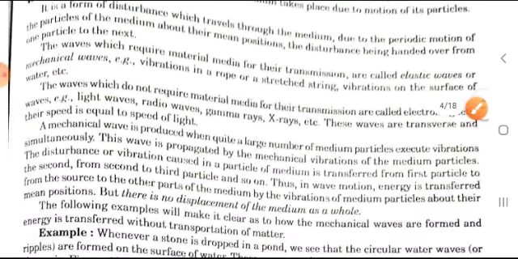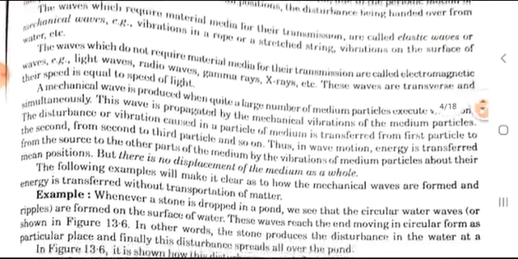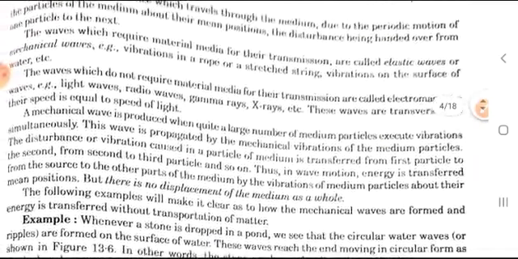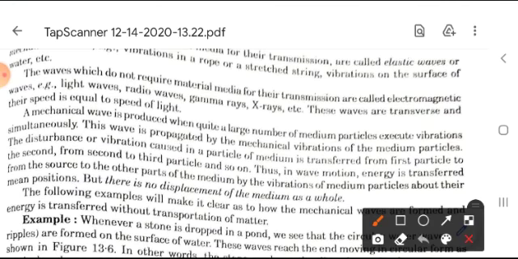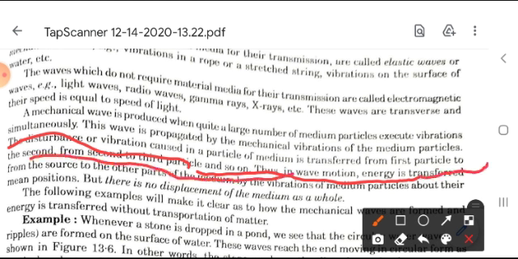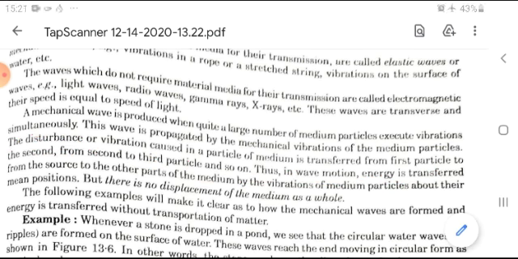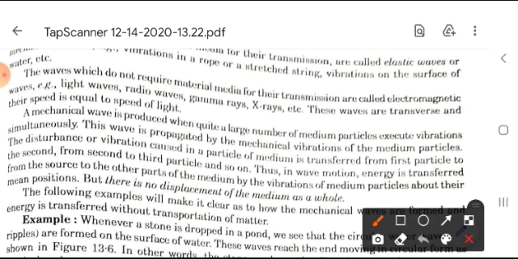A mechanical wave is produced when a quite large number of medium particles execute vibrations simultaneously. This wave is propagated by mechanical vibration of the medium particles. The disturbance or vibration caused in a particle of the medium is transferred from the first particle to the second, from the second to the third, and so on. This is wave motion: energy is transferred from the source to the other parts of the medium by the vibration of medium particles, but there is no displacement of the medium as a whole. This is very important.